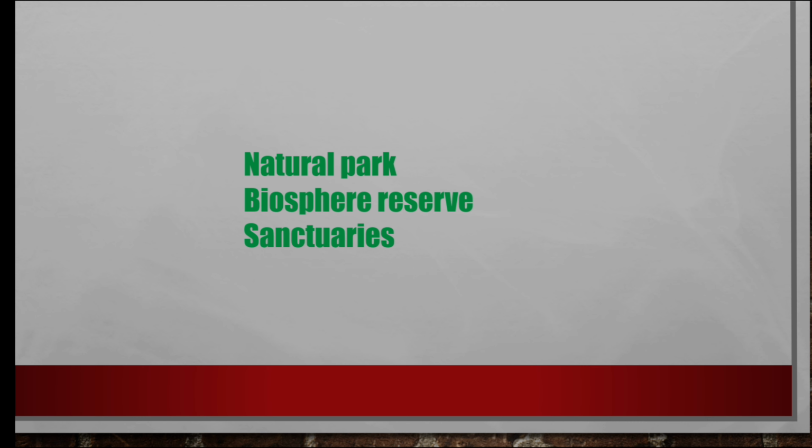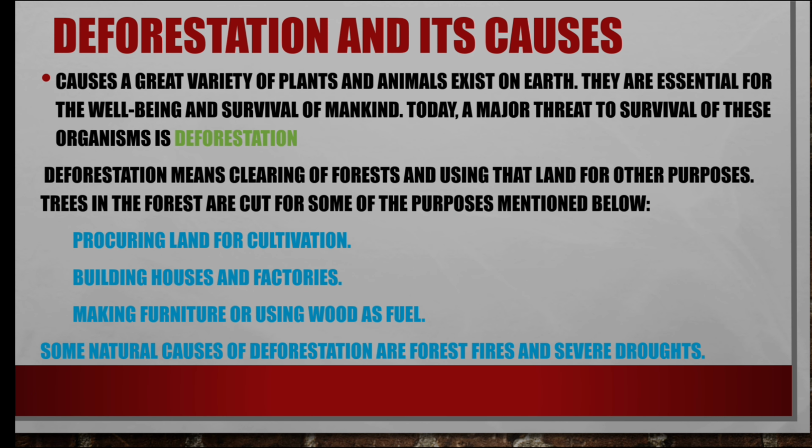So some people come to conserve forest and wildlife. Certain people, non-government organizations and certain government agencies set up these national parks, biosphere reserves and sanctuaries. Okay, we will discuss this later. Now, moving on to deforestation. A great variety of plants and animals exist on earth.